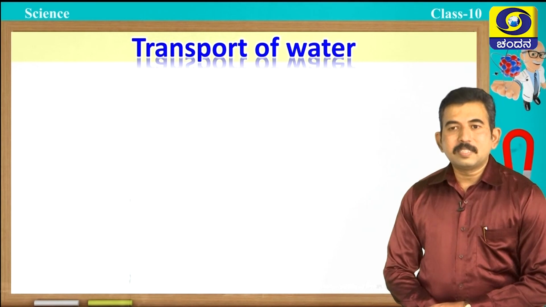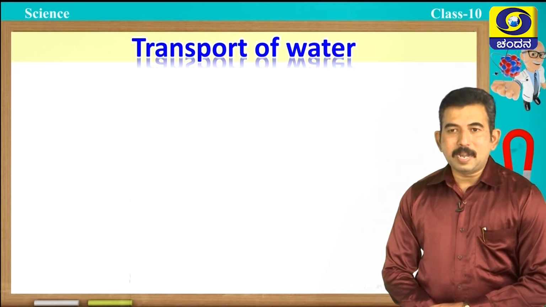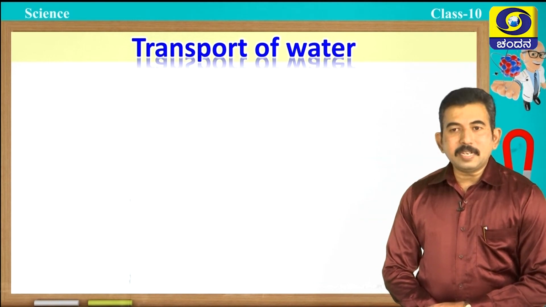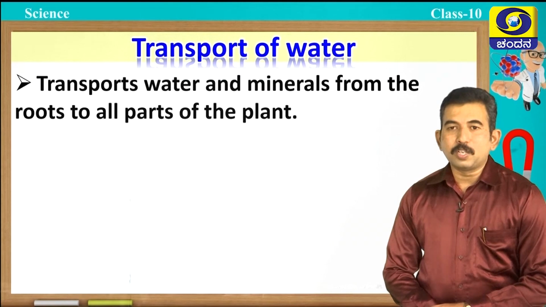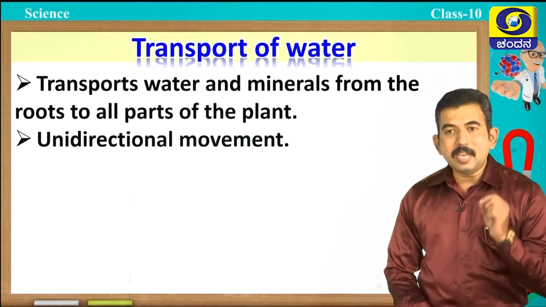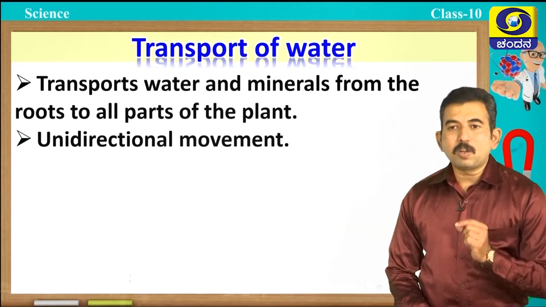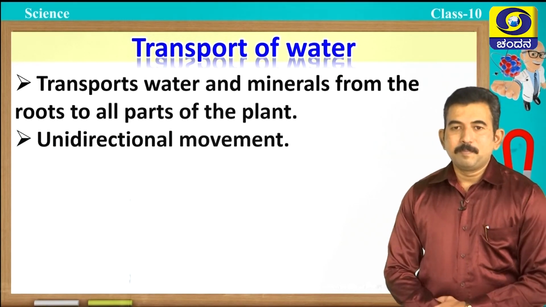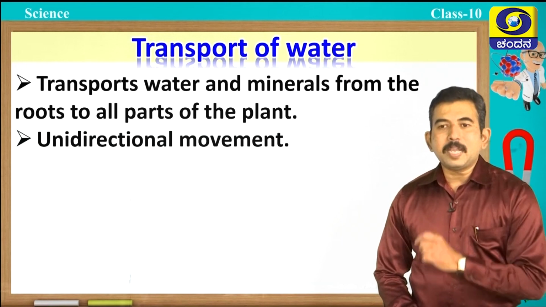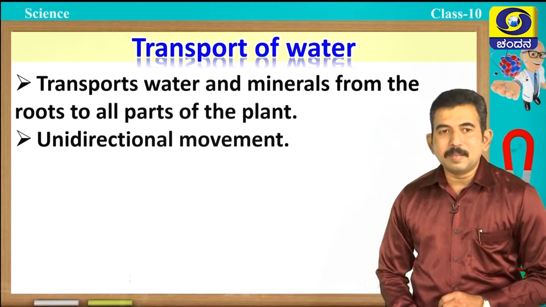Now, let us discuss transport of water in plants. As I told you, xylem is the main conducting tissue which plays a very important role in transportation of water and minerals. And students, in this xylem tissue the movement of water is unidirectional. Students, what are the different types of cells present in xylem?